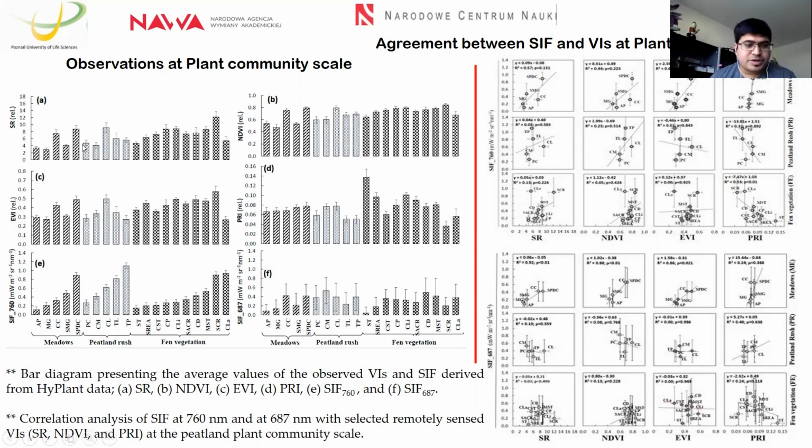We received signals from different vegetation indices and SIF signals, and further tried to figure out the relationship between them. Unfortunately, the relationships are not very prominent, and no specific trend was found when we narrowed down the scale of the relationship between SIF and VIs.